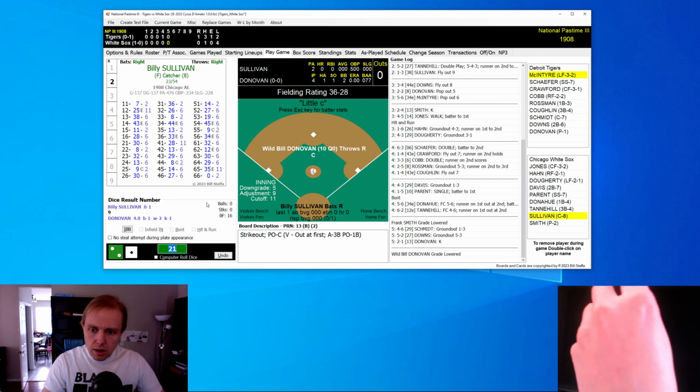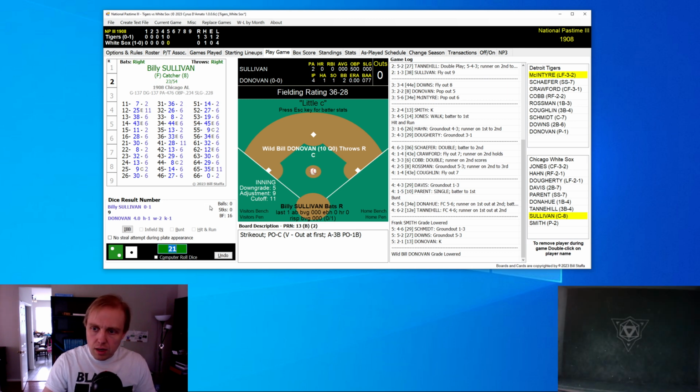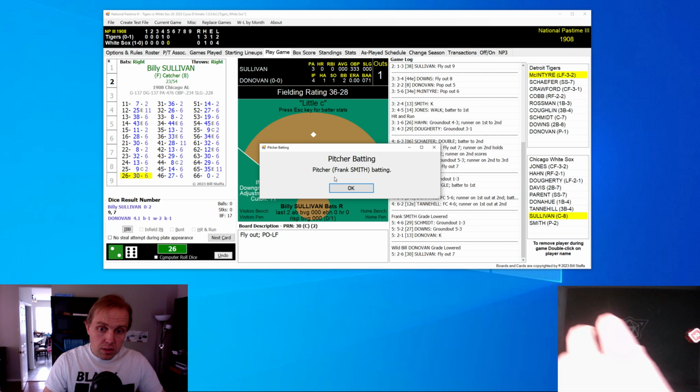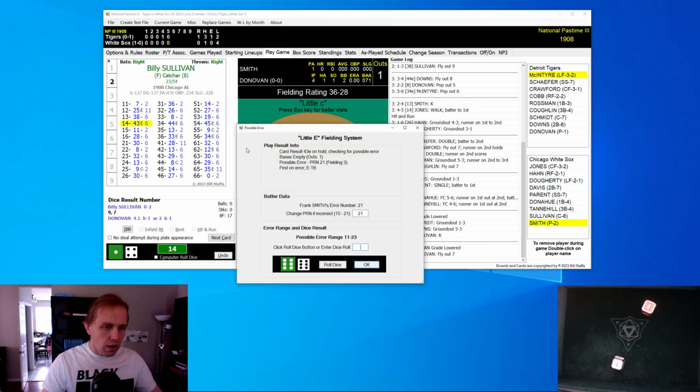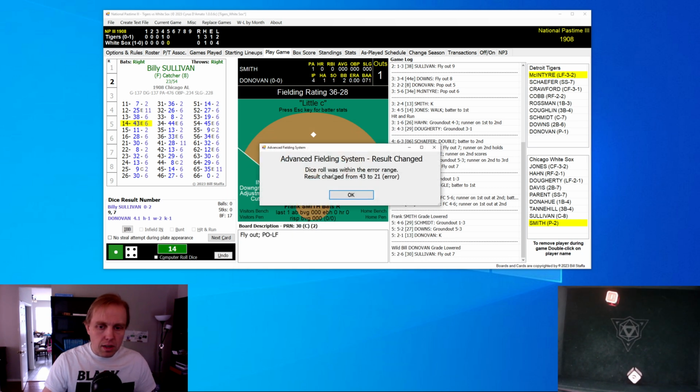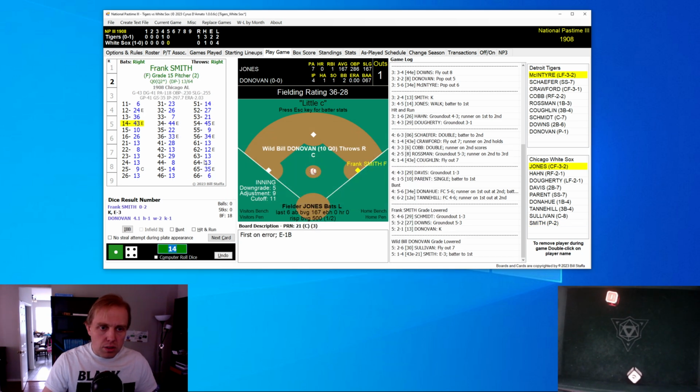1900 Chicago White Stockings, as Donovan strikes out, go to the bottom of the 5th inning. The 1900 Chicago White Stockings were actually a very, very popular team in Chicago. Billy Sullivan hits a little fly ball to left field, and that's one away. It's the sort of thing that gets kind of lost in the story of Ban Johnson and the American League in the early days of the American League. Apologies. Frank Smith, the pitcher, was up next, and there's a little error on the first baseman, Rossman, and he manages to get on for the White Sox.